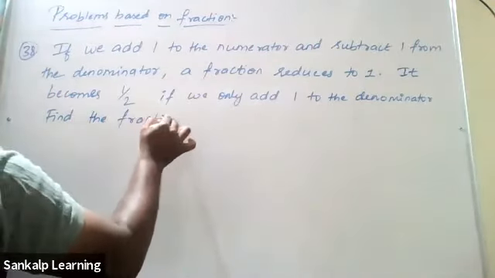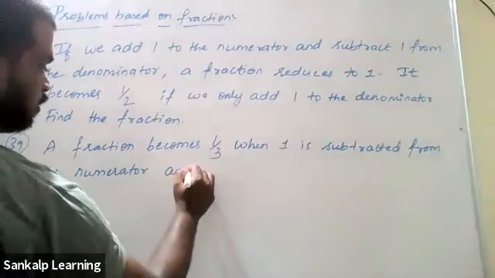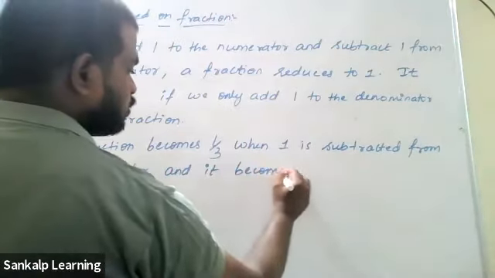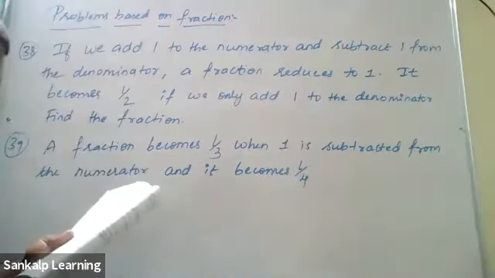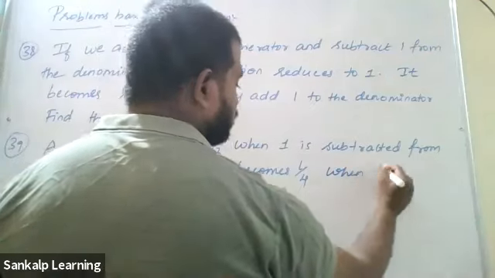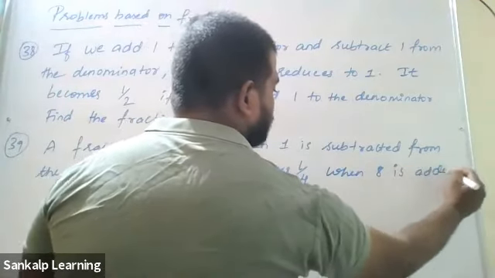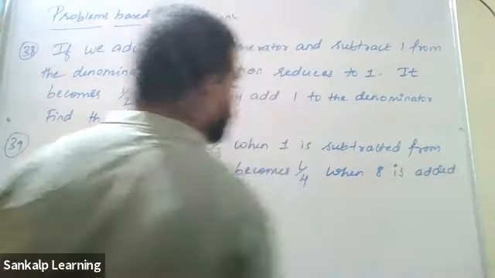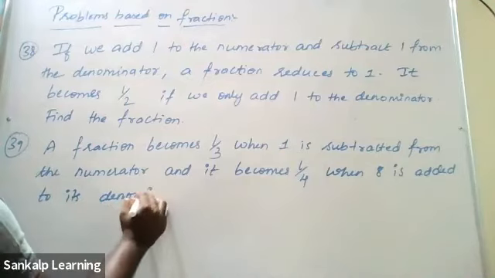The fraction becomes 1 by 3 when 1 is subtracted from the numerator, and it becomes 1 by 4 when 8 is added to its denominator.